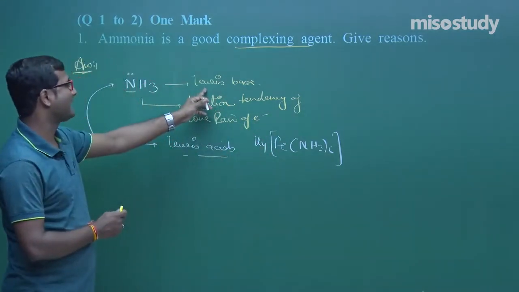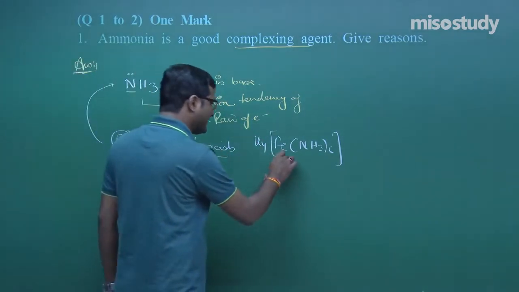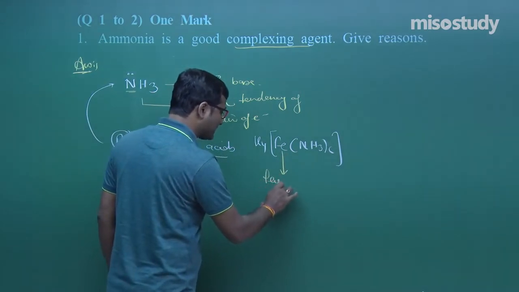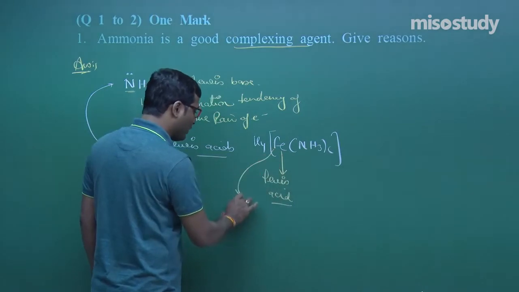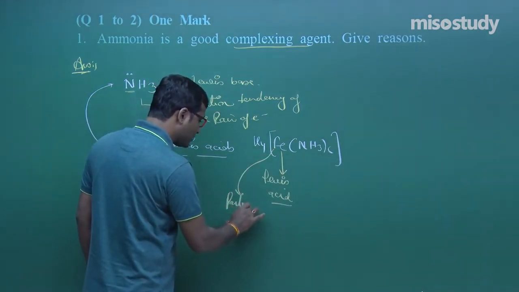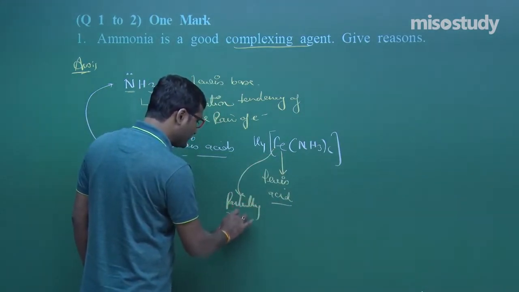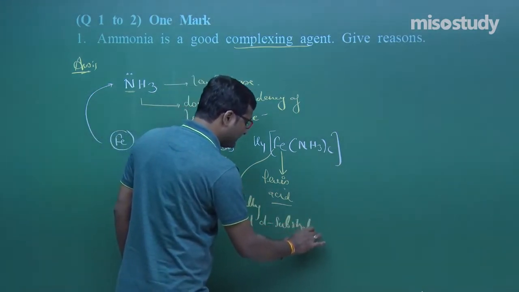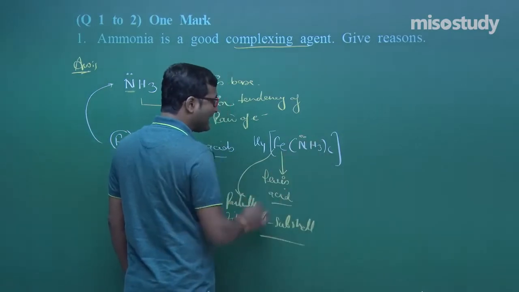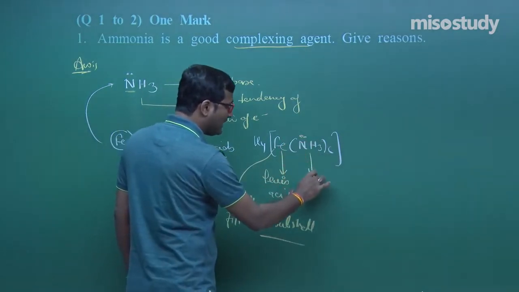It acts as a Lewis base because the central metal atom acts as a Lewis acid. Why does the central metal atom act as a Lewis acid? Because they have a partially filled d subshell, and they can easily gain the electron pair from the ligands.